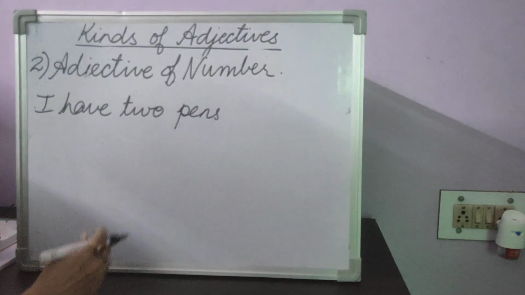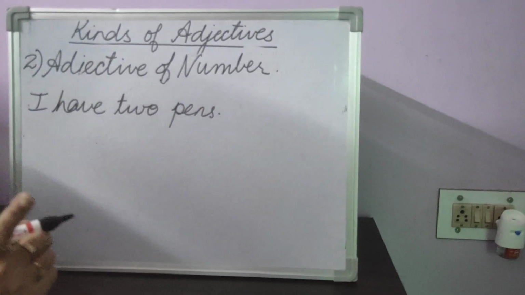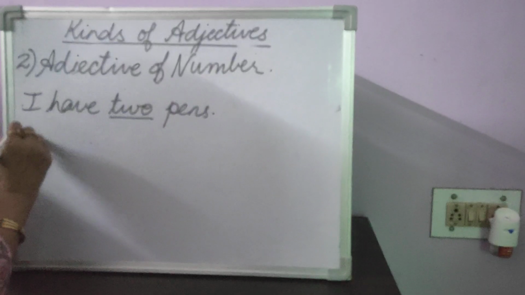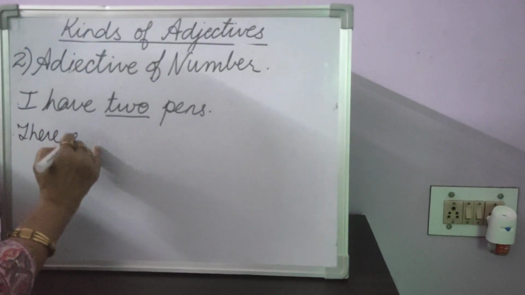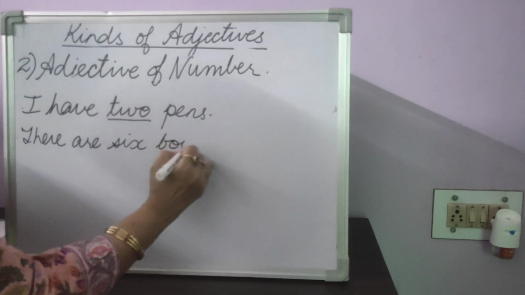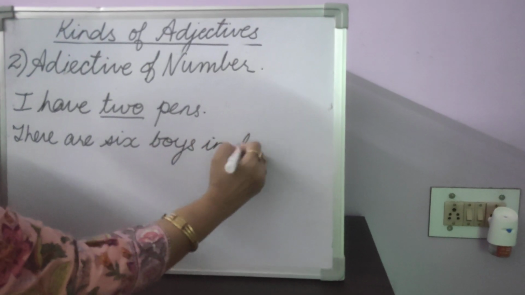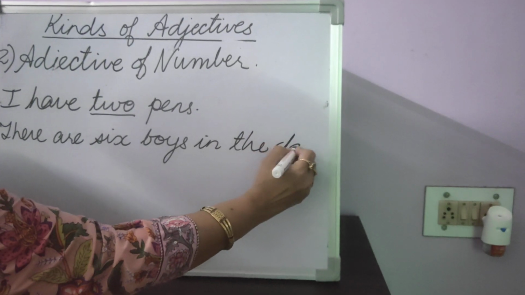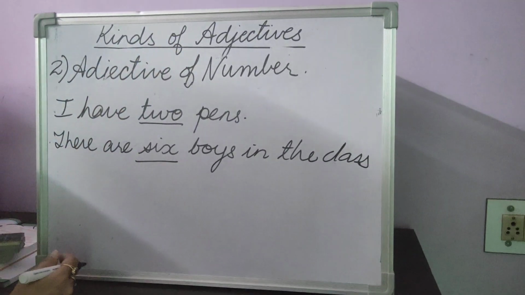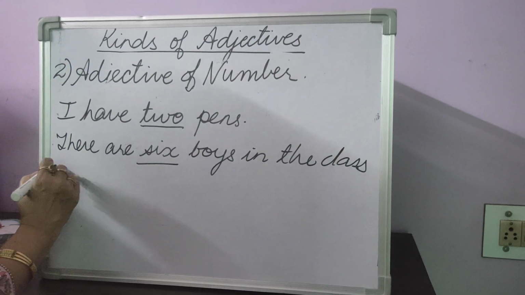Now, you know something more about the pens. How many pens? 2 pens. Can we count? Yes, 2 pens. There are 6 boys in the class. We can count. How many boys? 6 boys in the class. So, this is adjective of number.